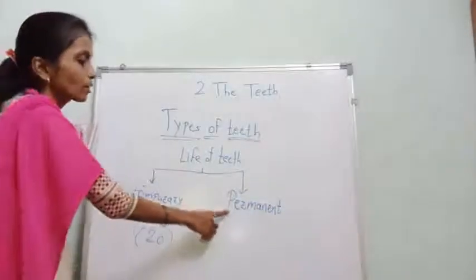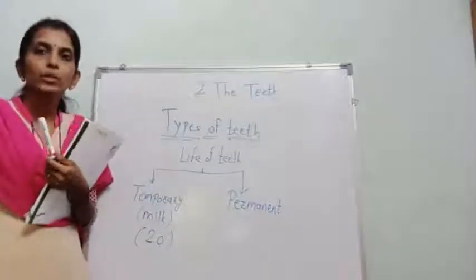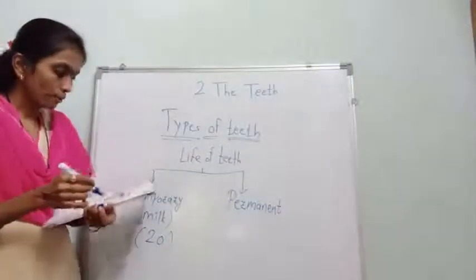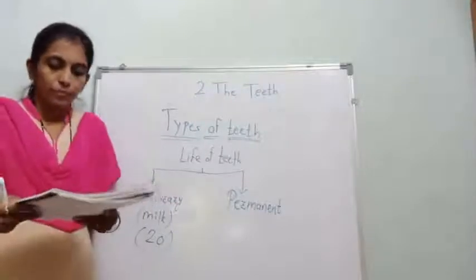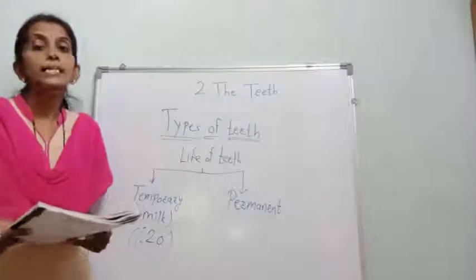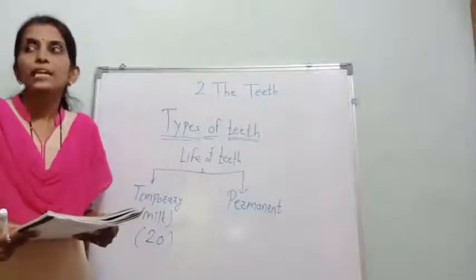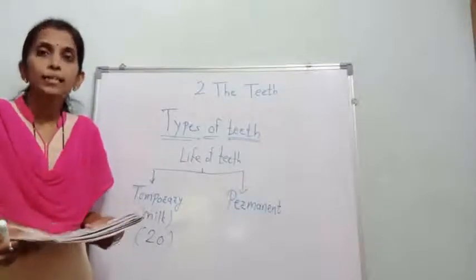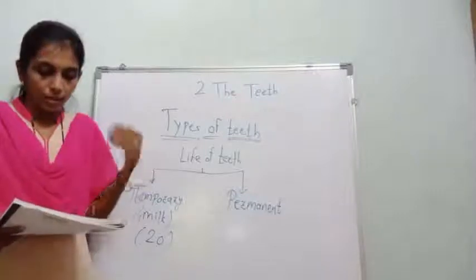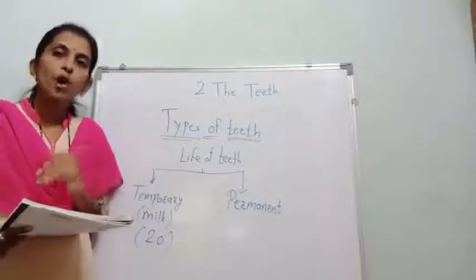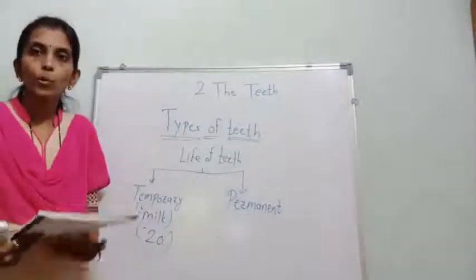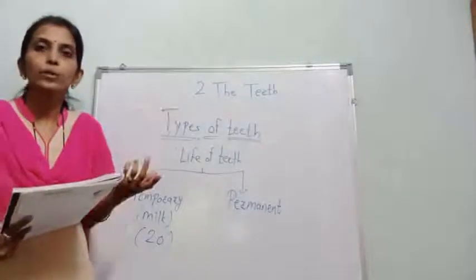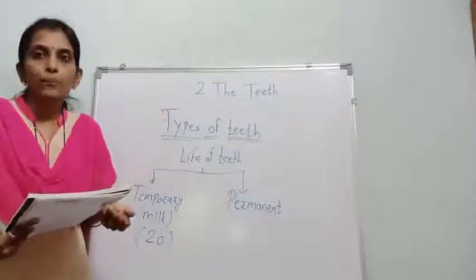Then permanent teeth. When a child is around 6 years old, their milk teeth begin to fall. जब बच्चा 6 year old का होता है तब उसके teeth गिर जाते हैं, okay.